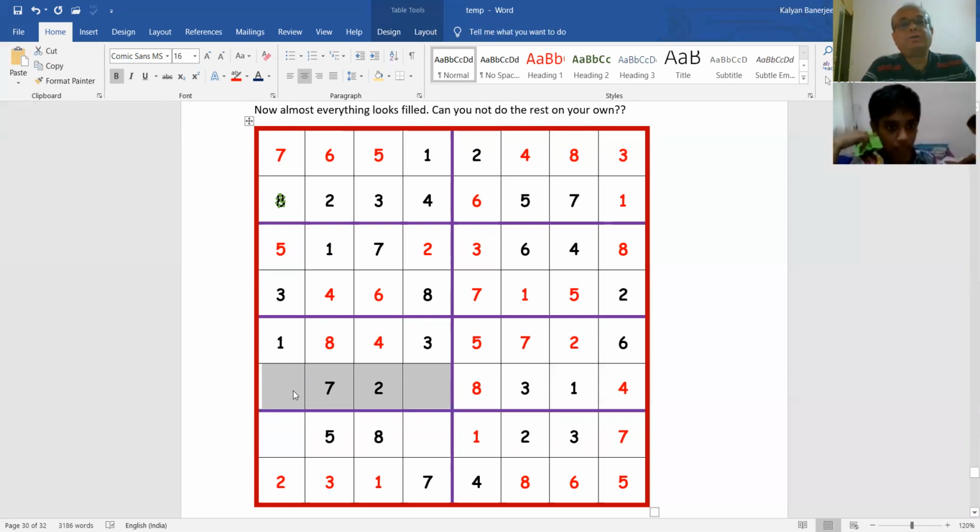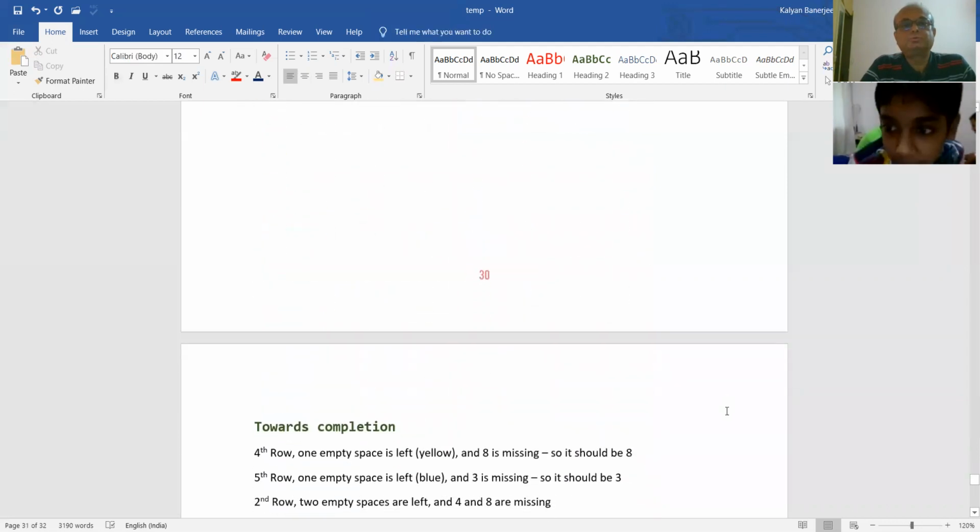So 5 where, 6 where? The 5 will be right side and the 6 will be left side. Now only 2 are remaining. This should be easy, because 1, 2, 3, 4, 5, 6 is missing. 4 and 6. So here there will be 6 and here there will be 4. So congratulations, you have filled in your first Sudoku.